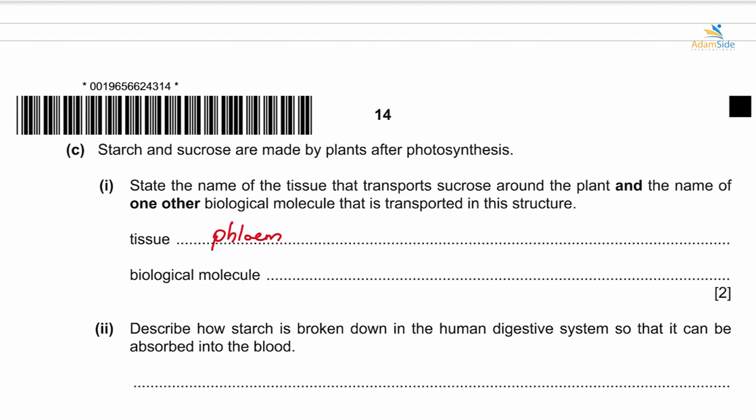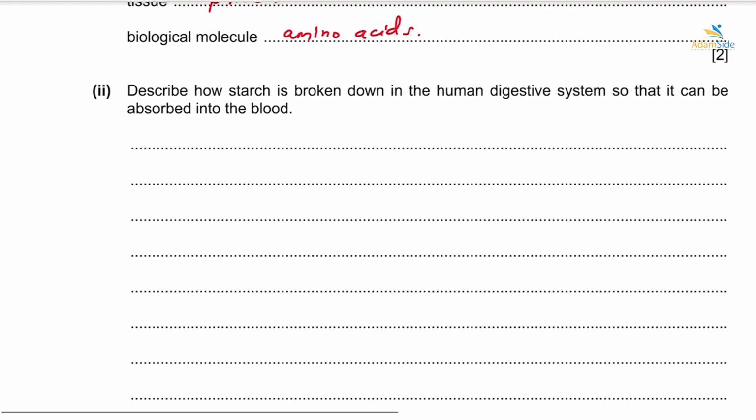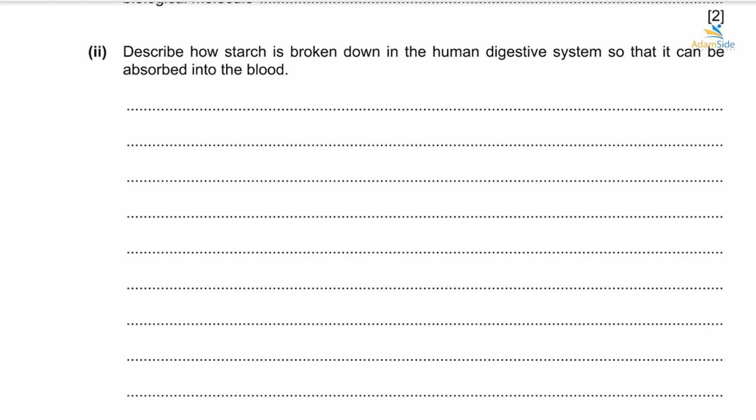All right, now one other substance they can transport apart from sucrose is amino acids. And then describe how starch is broken down in the human digestive system so that it can be absorbed in the blood. All right, so the digestion of starch usually starts in the mouth. Okay, in the mouth, starch is broken down by the process of physical digestion, which is an action of teeth. All right, but also in the mouth there's an enzyme known as salivary amylase. Okay, so salivary amylase usually acts on the starch and it can result in formation of maltose. Then